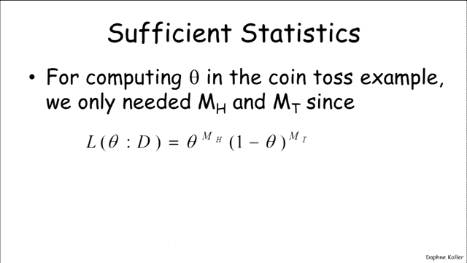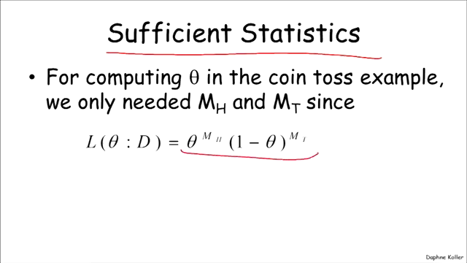Now, an important notion in the context of maximum likelihood estimation that's also important when we develop it further is the notion of a sufficient statistic. So when we computed theta in the coin toss example, we defined the likelihood function as an expression that has this form. Notice that this expression didn't care about the order in which the heads and the tails came up. It only cared about the number of heads and the number of tails, and that was sufficient in order to define the likelihood function, and therefore sufficient for maximizing the likelihood function.